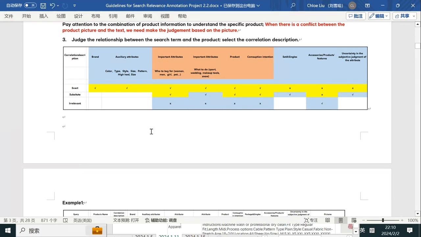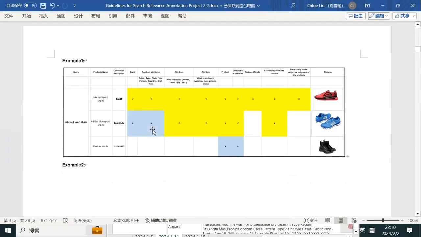Here are some examples. First one, if the query is Nike red sports shoes, and the first product here is Nike red sports shoes. Okay, same name as the query. Apparently, it meets the requirement of brand, color, sport, and product, and also meets the requirement of consumption intention, right?